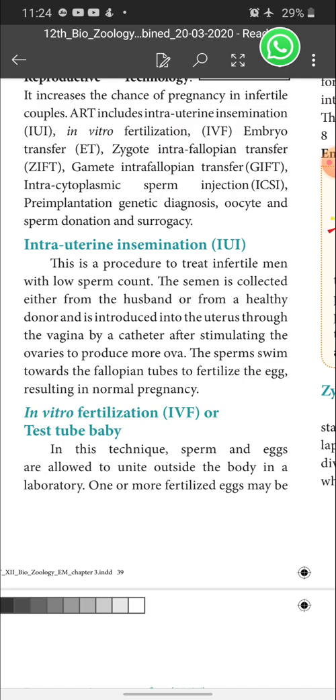Okay, once the ova is produced, that is ruptured and released from the ovaries and enters the fallopian tube, at the same time we have to introduce the semen into the uterus through the vagina by a catheter. Then only the sperm and ovum can meet in the fallopian tube naturally and fertilization takes place. So this treatment is given for infertile men or men with low sperm count. Then the sperm swim towards the fallopian tube to fertilize the egg, resulting in normal pregnancy.